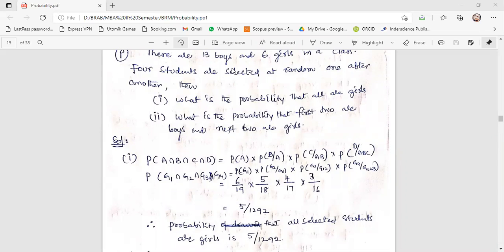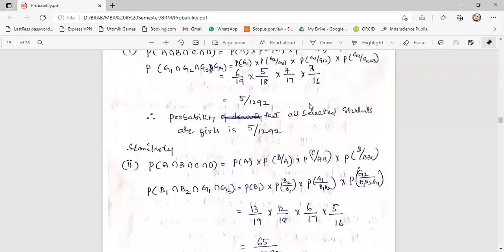So writing in symbolic form is also equally important in probability. Directly, you cannot write the answer, even if you know it, because the exam is in descriptive mode. It is not something like multiple choice where you can directly write the answer. No. So description also plays a vital role.